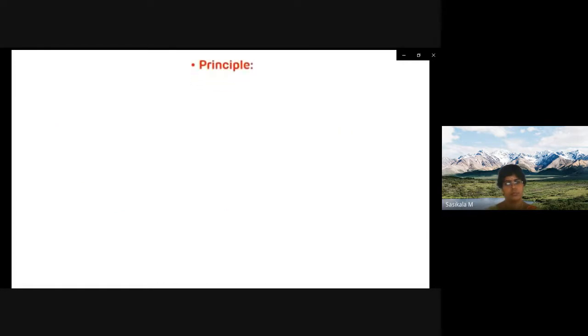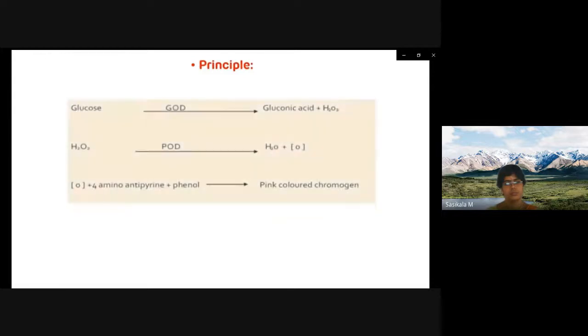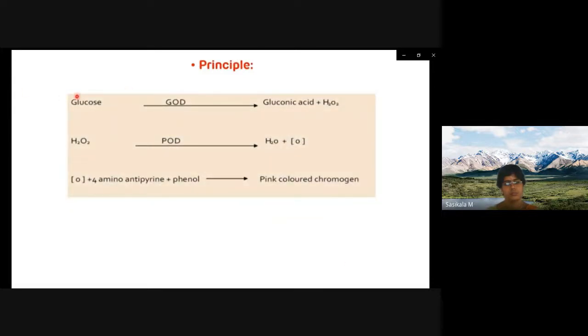The principle of glucose estimation by the GOD-POD method is that glucose present in the blood is converted to gluconic acid and hydrogen peroxide by glucose oxidase, and the hydrogen peroxide is catalyzed by the peroxidase enzyme to H2O and nascent oxygen. The 4-amino antipyrine, which is an oxygen acceptor, will accept this nascent oxygen, and in the presence of phenol, it will be converted to the pink color chromogen.